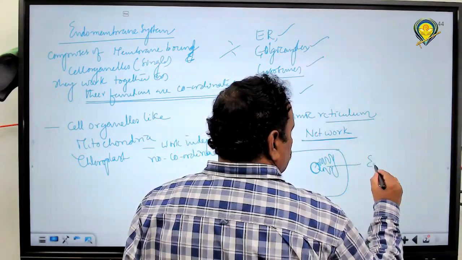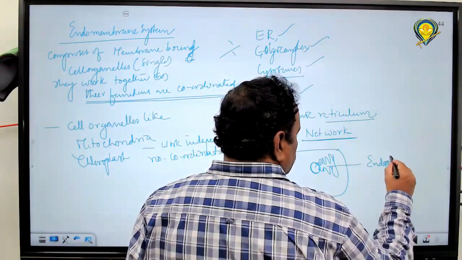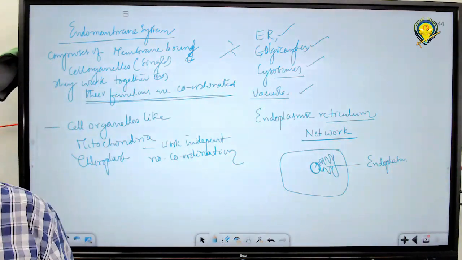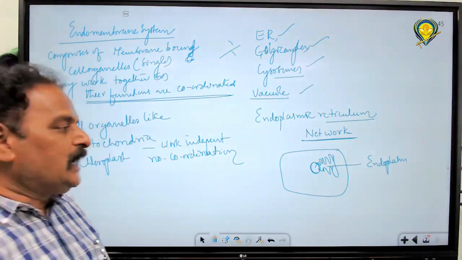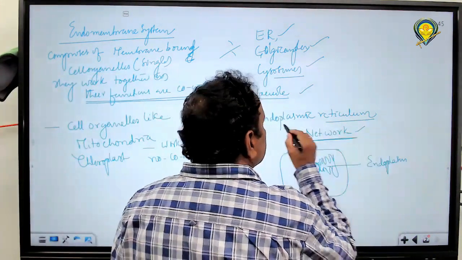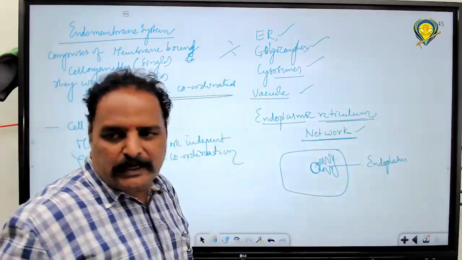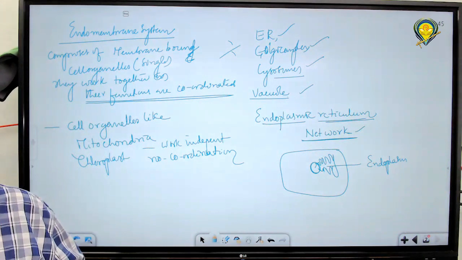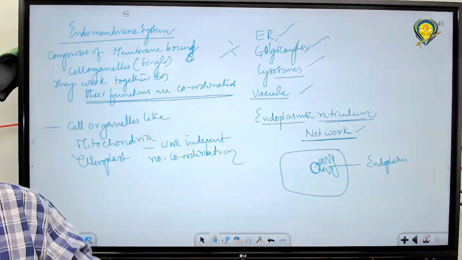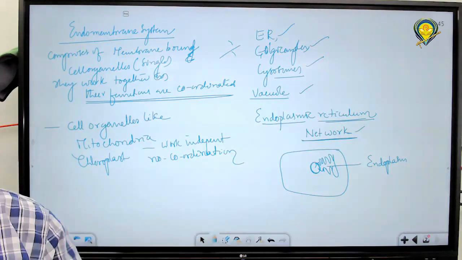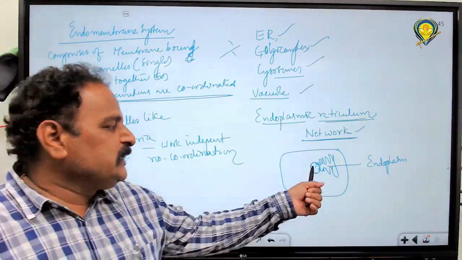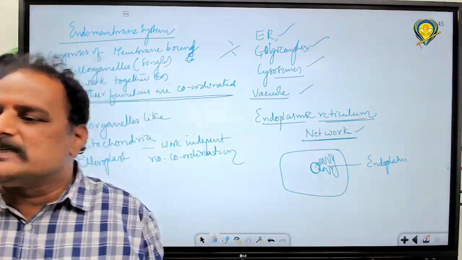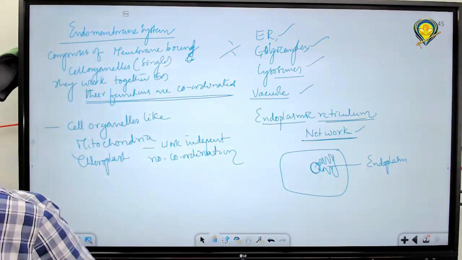Endoplasm means the inner cytoplasm. And it is in the form of a network, hence it is named the endoplasmic reticulum. It is present deep in the cytoplasm, which is called endoplasm, in the form of a network.